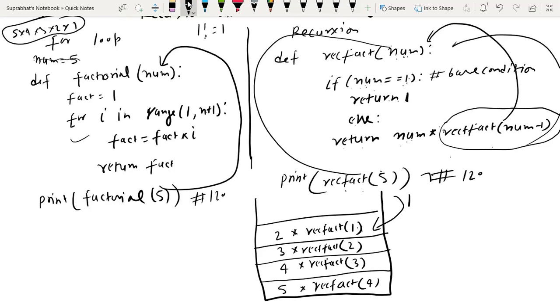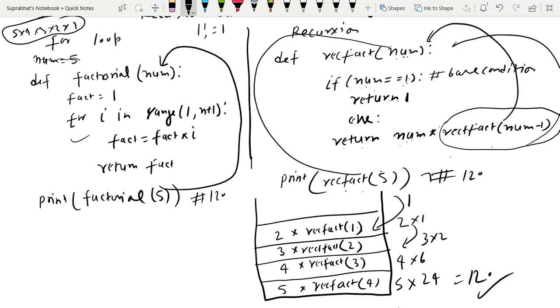Then the final value, that is 2 into 1, 2 came here. Then where did this 2 go? Here, because rect fact had called this one. Then it is coming here. So 3 into 2 that is 6. Then again 4 into 6 that is 24. Then again 5 into 24. Then the final output, that is 120, will be the answer. This is the way it is working. It is stored in the form of a stack.